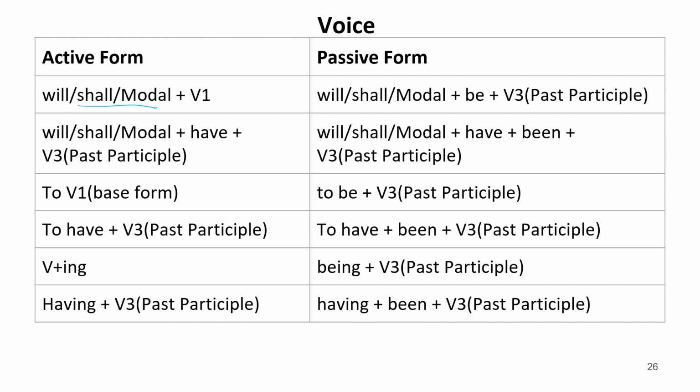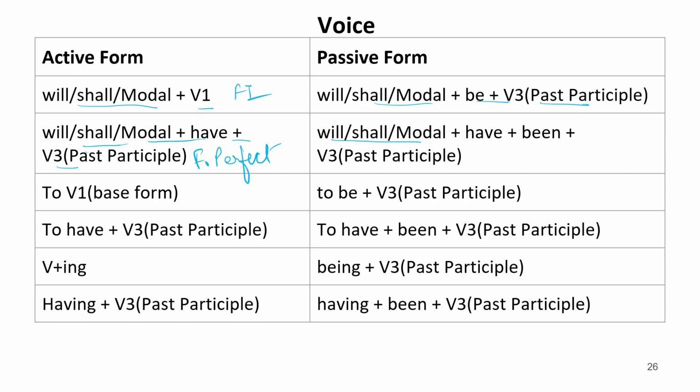So will, shall, modal plus verb first form, this is future indefinite. In passive, will, shall, modal plus be plus past participle. Then will, shall, modal plus have plus verb third, this is perfect, because we do not have future continuous in passive voice, therefore it is not written over here.